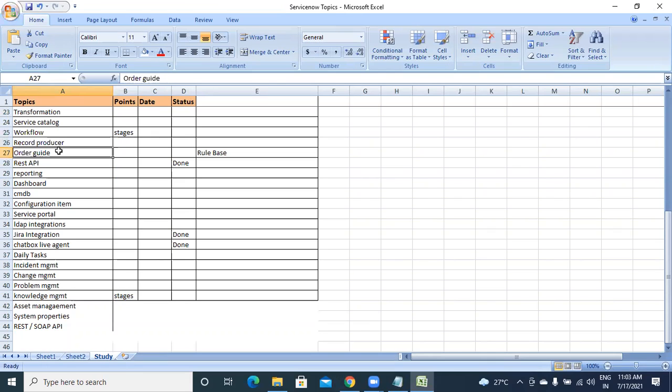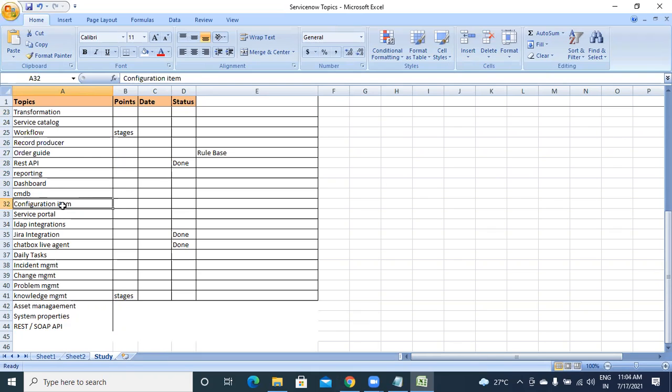Then, what is order guide. They will ask you this also. If you are interested to learn about REST APIs, you have some videos on YouTube, so you can go through that. That is also an easy type of API creation. Then reporting we have seen yesterday, and dashboard also we have seen yesterday.